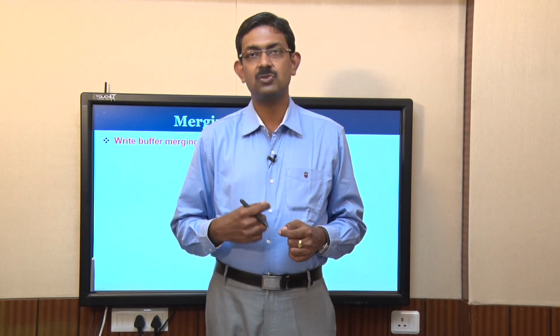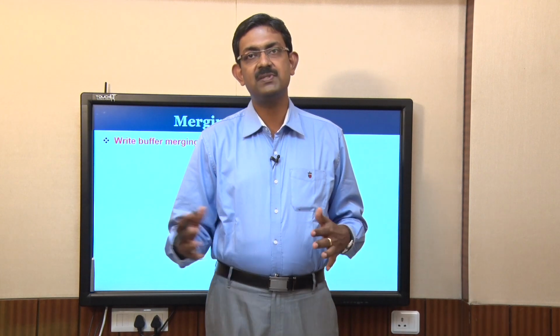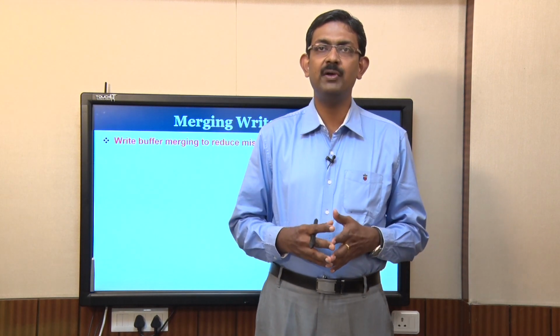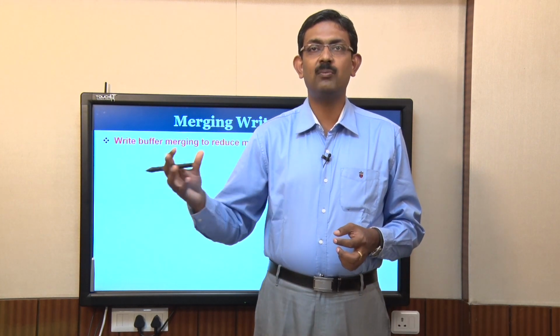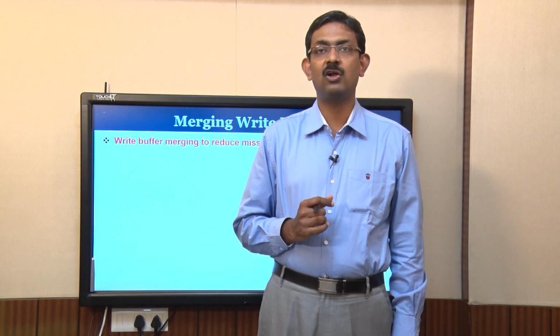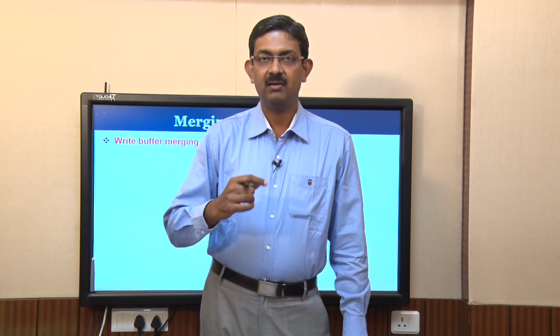All writing happens strictly in the cache memory such that all further reads will be serviced from cache memory itself. So, there is no need for cache memory and main memory to be coherent. But when you flush out a block, you see whether the block is modified or not.